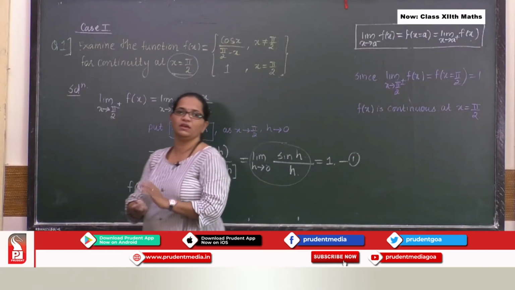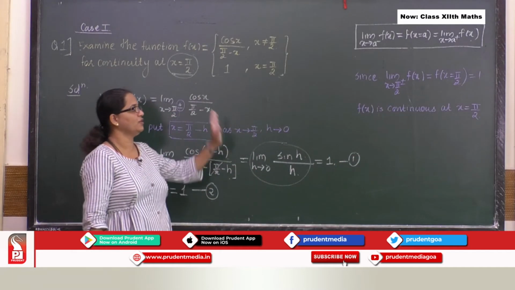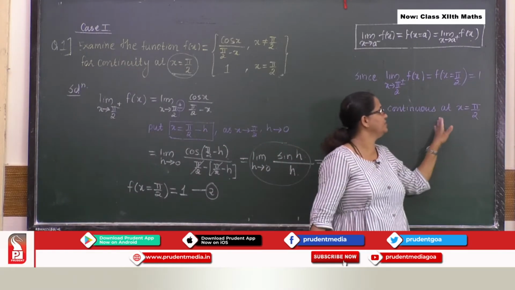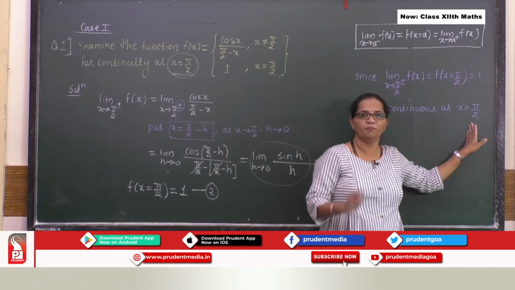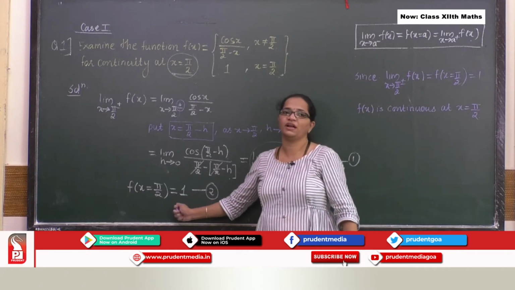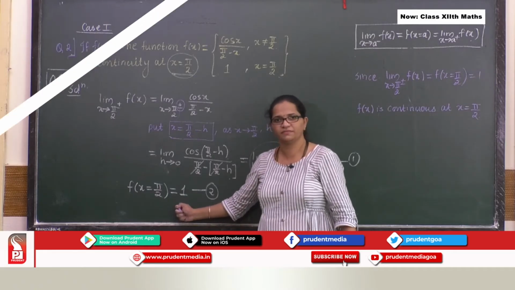So we proved, or you can say we concluded, that the function is continuous at x equal to pi by 2, just because you are getting 1 here and you are getting 1 here as well.